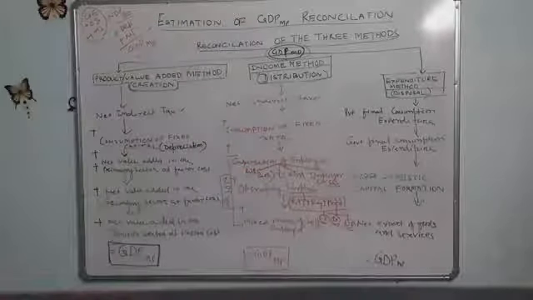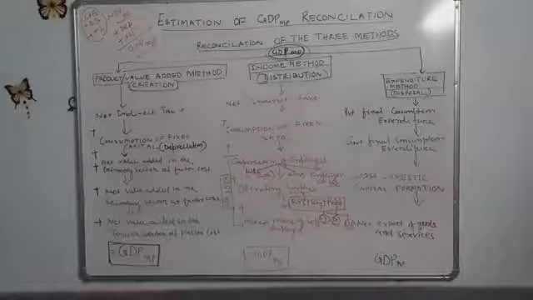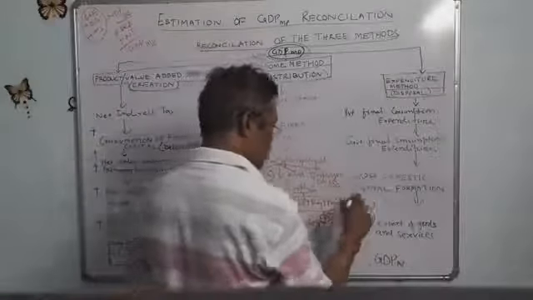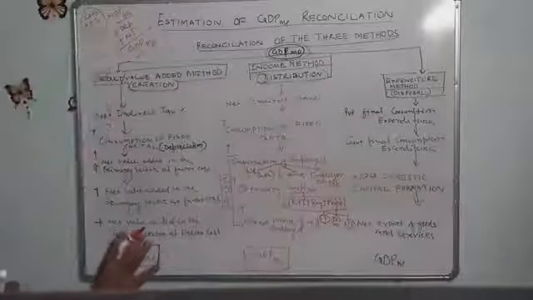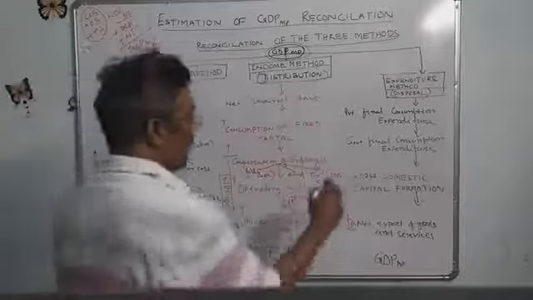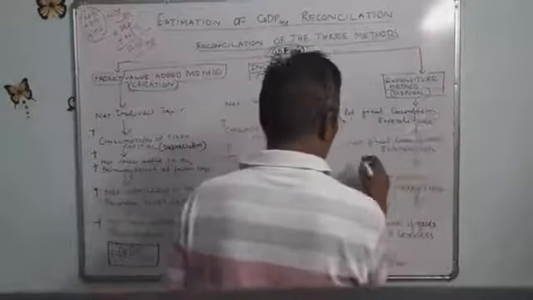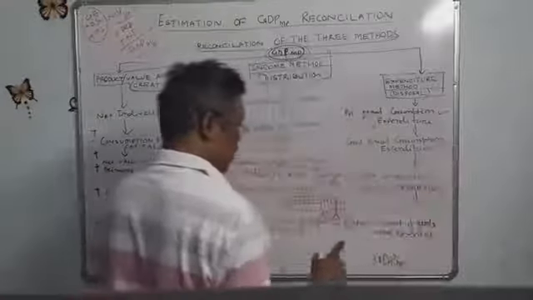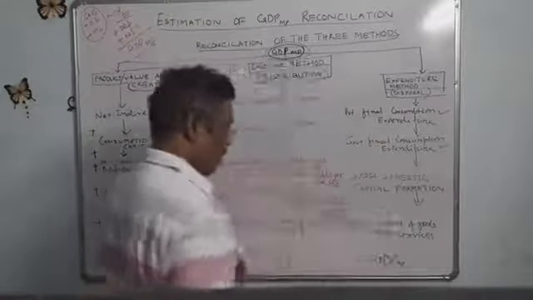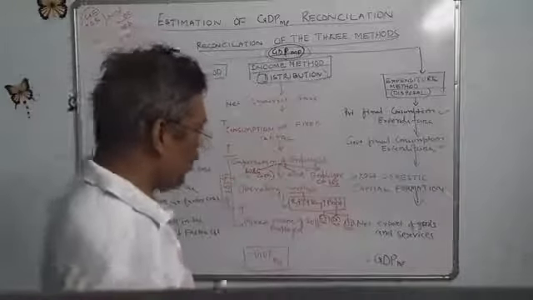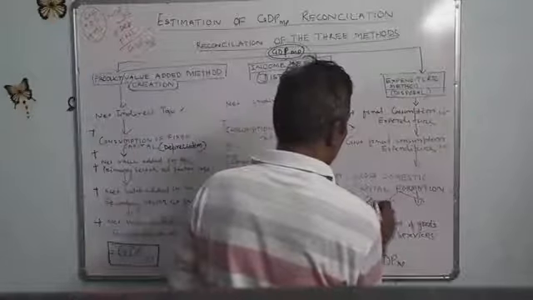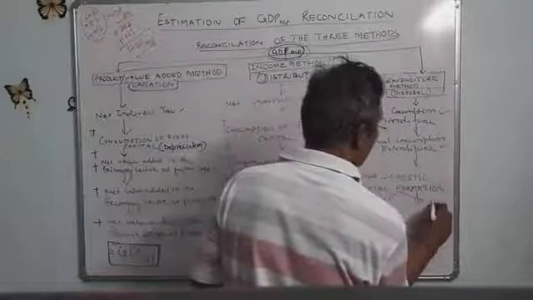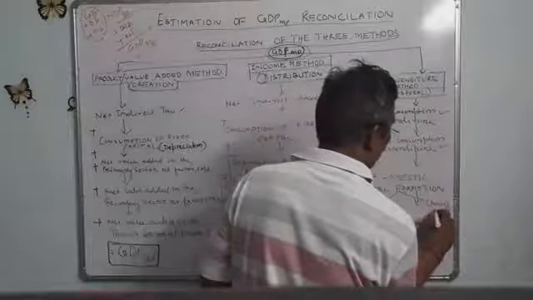So the expenditure method we have already discussed: private final consumption expenditure, government final consumption expenditure, gross domestic capital formation, net export of goods and services. It is already GDP at market price. Gross domestic capital formation is divided into two parts: one is gross domestic fixed capital formation, another is change in stock.